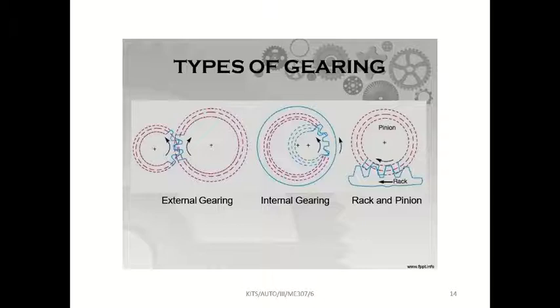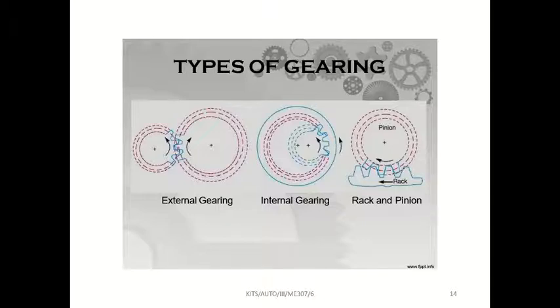See, here you can see threads outside. Similarly, in external gear, teeth will be outside, and it will mesh like this.